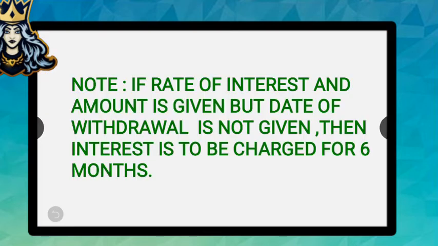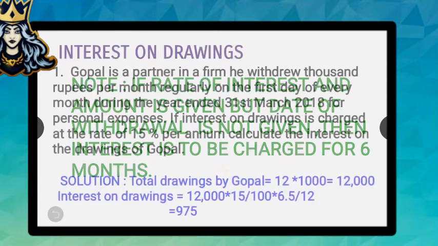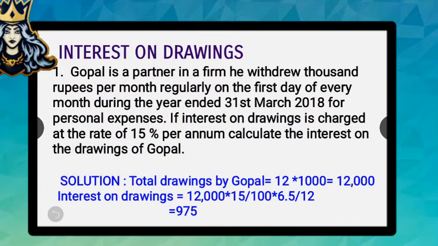Before we move to the questions, one gentle reminder for you all. If in the question the rate of interest and the amount of withdrawal are given, but the date of withdrawal is not at all given, then the interest has to be calculated for 6 months only. You have to keep this case in mind while you do certain questions of this type. So, with your permission, I am moving to the questions.